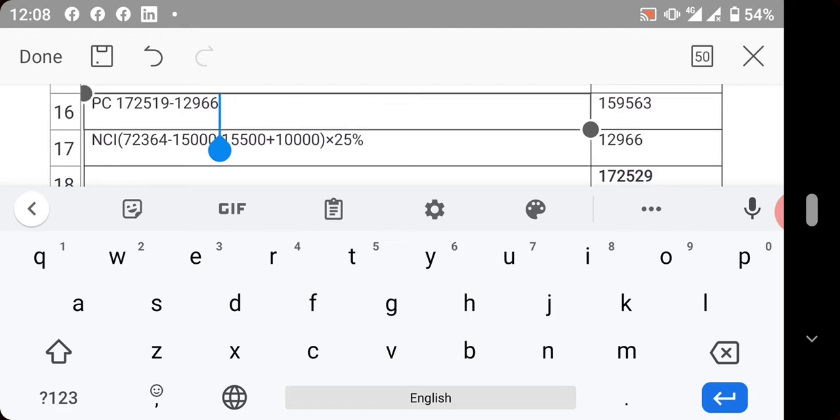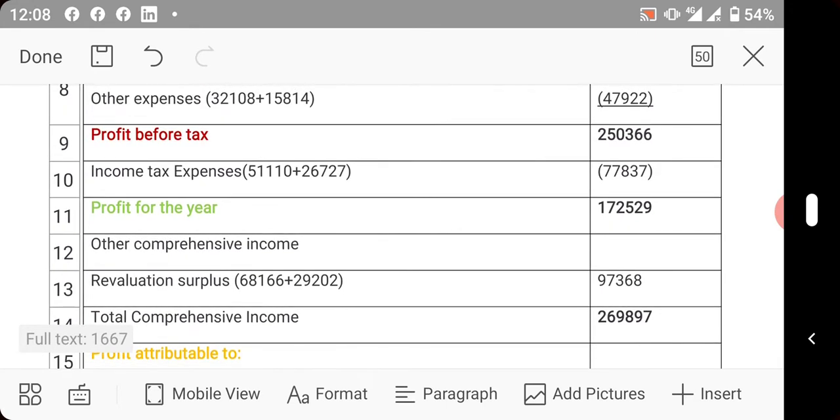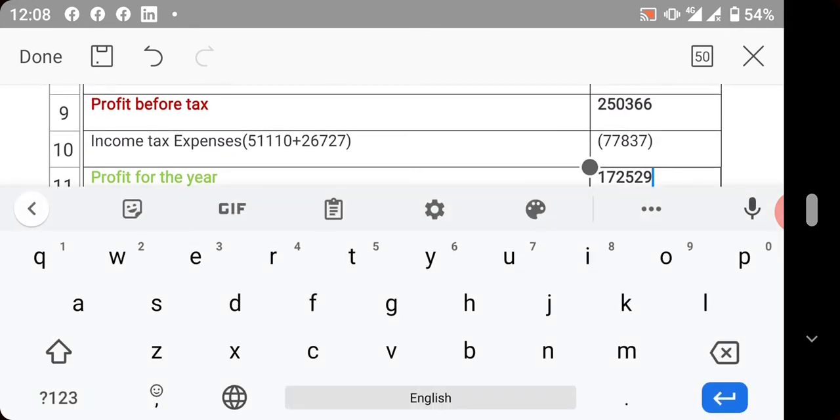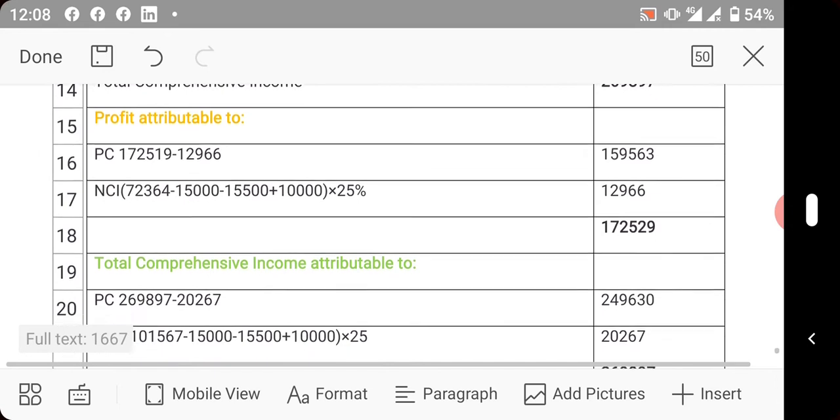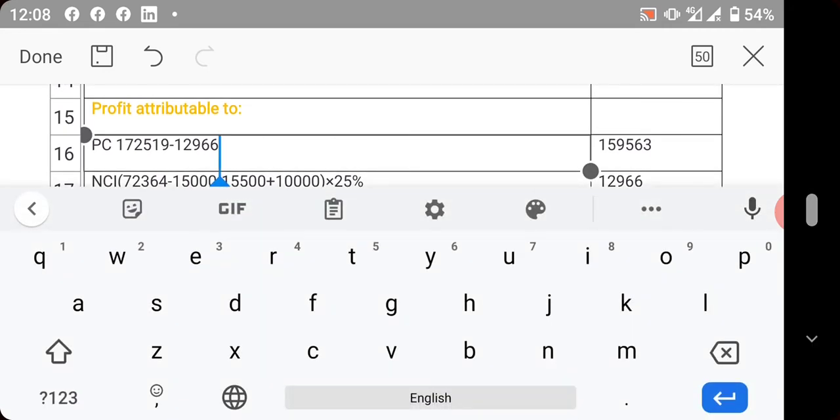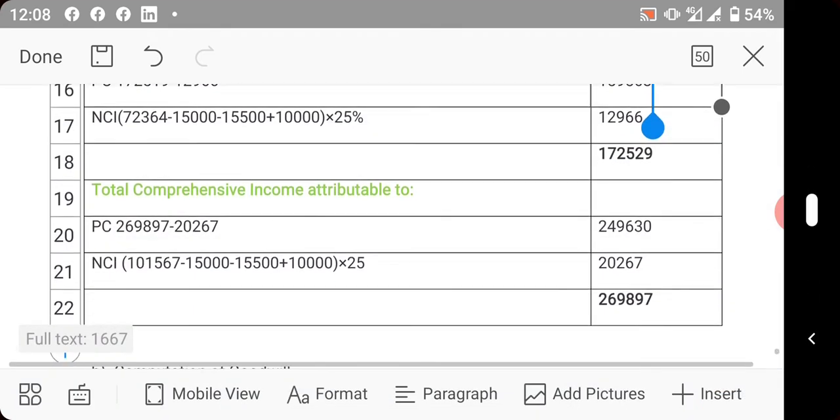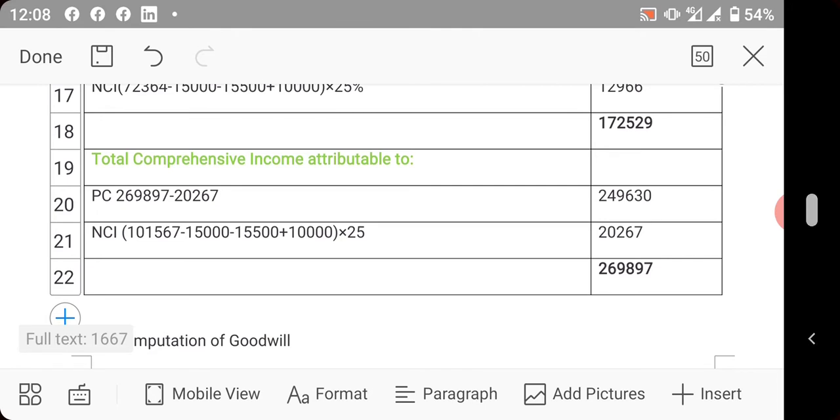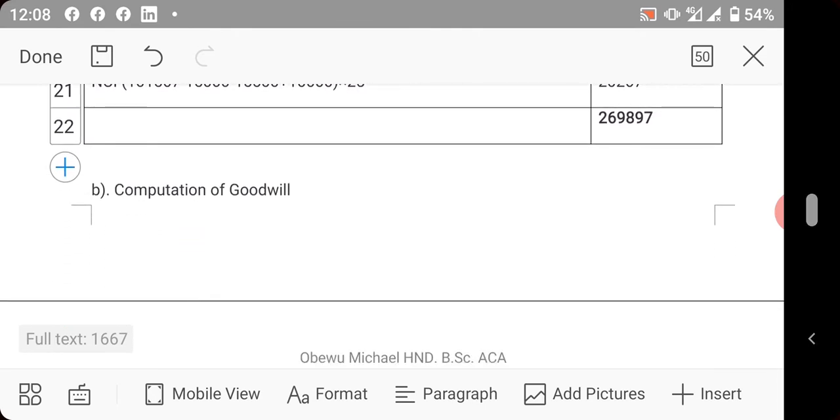How do you now get parent company's own? You now say the profit for the year in our computation minus the one attributable to the subsidiary. You can see it. That will now give us the one attributable to PC, which is parent company. That same thing is applicable under total comprehensive income. So that is that for this.